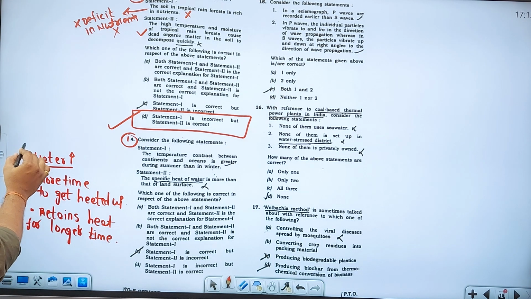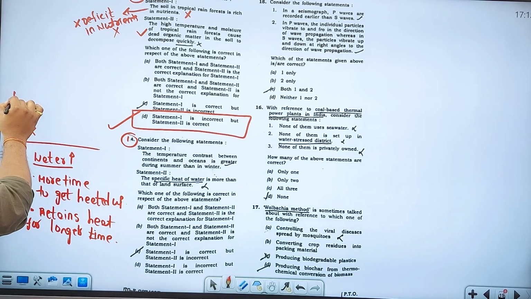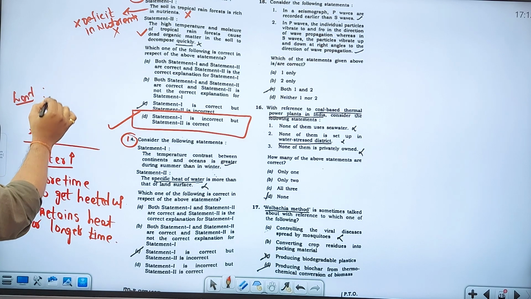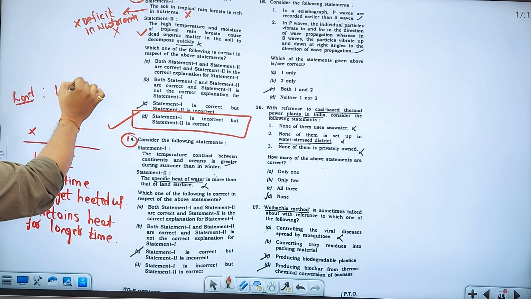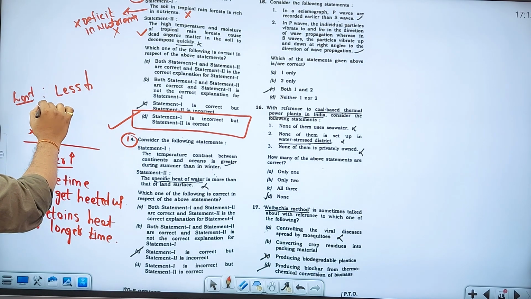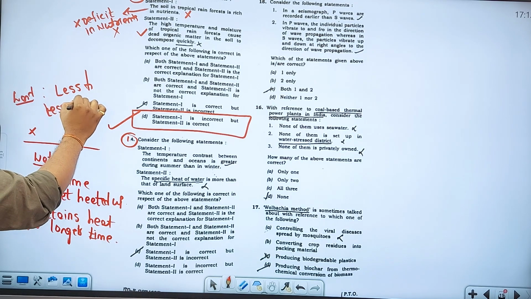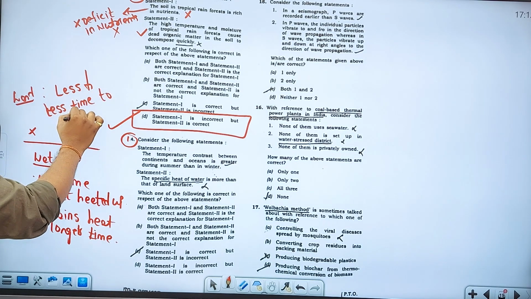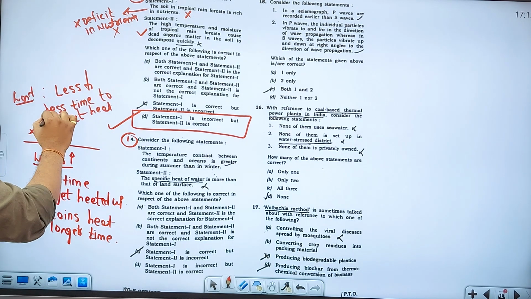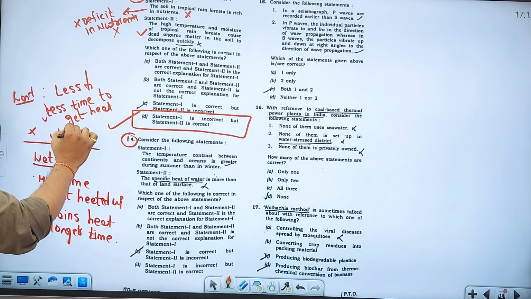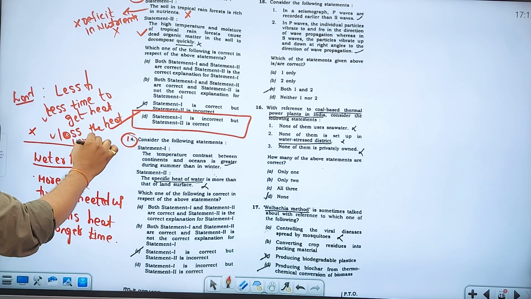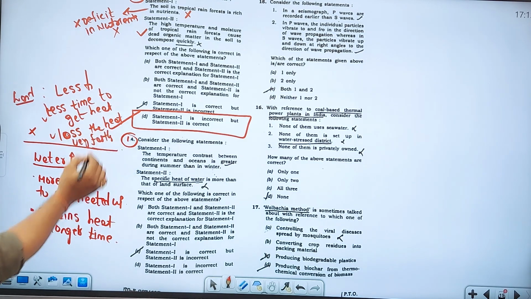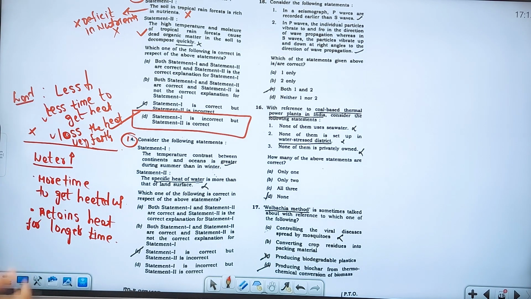Whereas if you take the land, the specific heat of land is not more, it is less. That means land takes less time to get heated, and land will lose the heat very fast. So that's why in desert areas, in summer times, morning times have intense temperature, night time cool temperature. Why? Because the land will lose the heat fast. That is the meaning here.